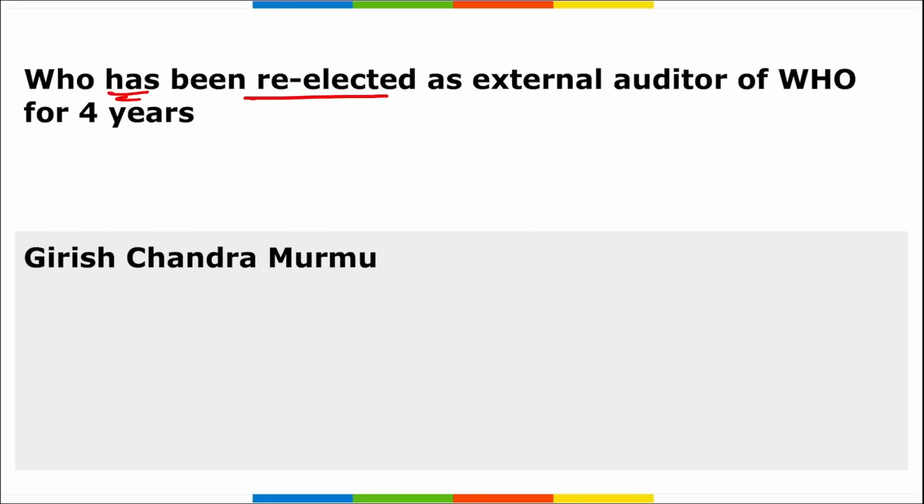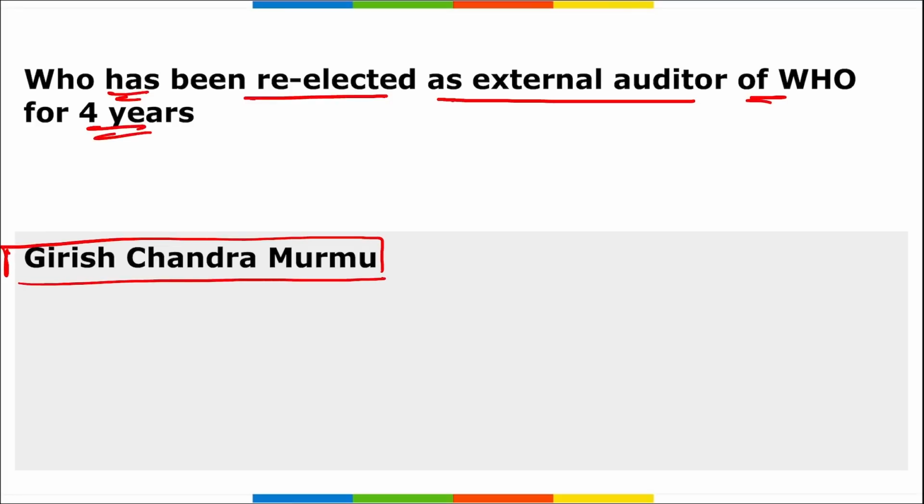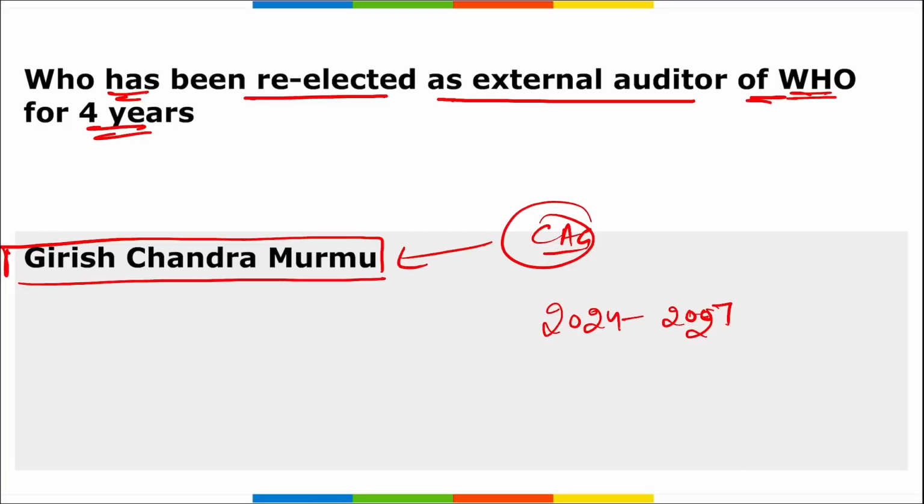Next, who has been re-elected as external auditor of WHO for 4 years? So, Girish Chandra Murmu, right? He has been re-elected as the external auditor of WHO, that is your World Health Organization, for 4 years. CAG, Comptroller and Auditor General of India, Girish Chandra Murmu, re-elected as the external auditor of WHO for a 4-year term that will be from 2024 to 2027. He has been serving as the external auditor of WHO since 2020.